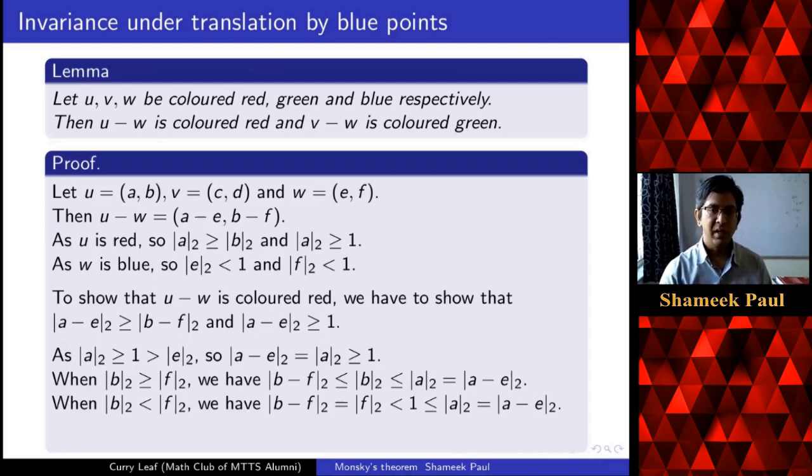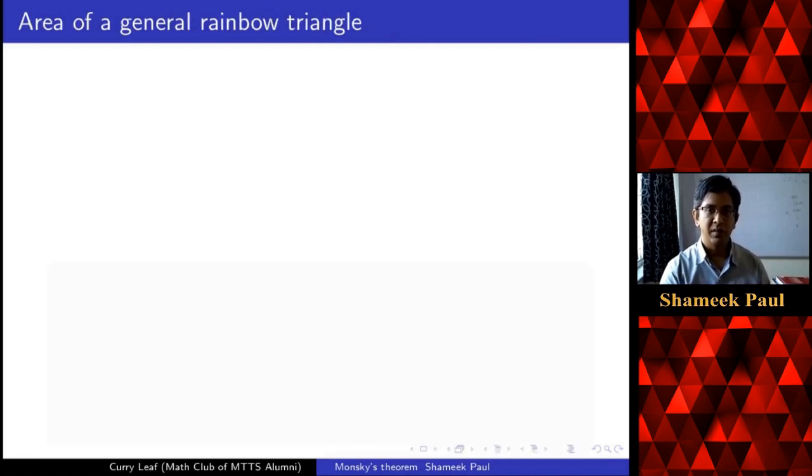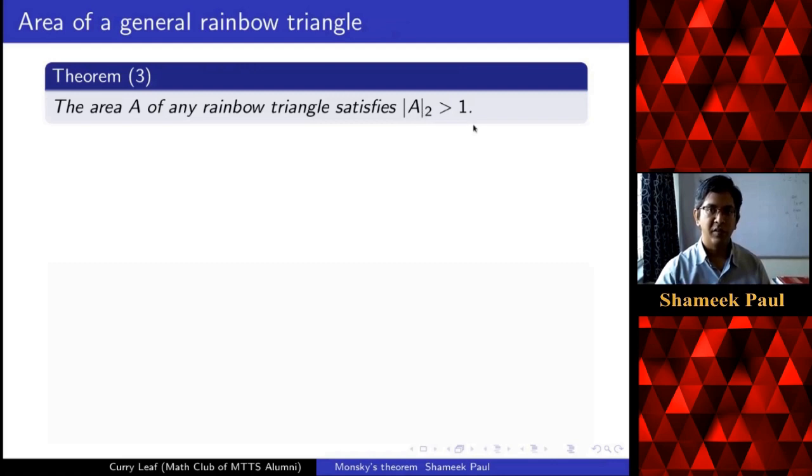Similarly, we can show that the coordinates of V minus W satisfy the conditions to be a green point. Same arguments, so I will not write that. Now, how will this lemma help us prove the theorem? Recall, we want to show the area of a rainbow triangle has two-adic norm strictly bigger than 1.